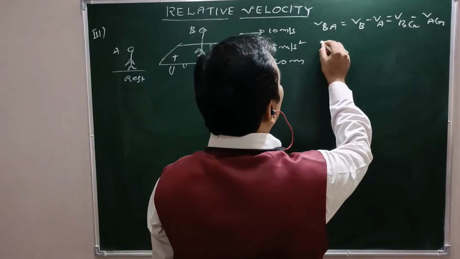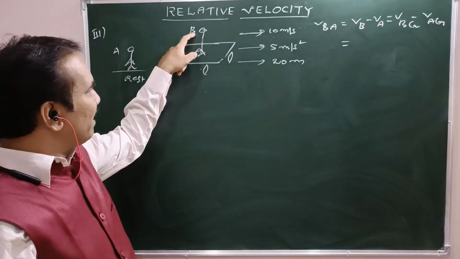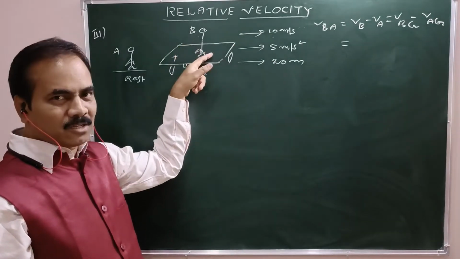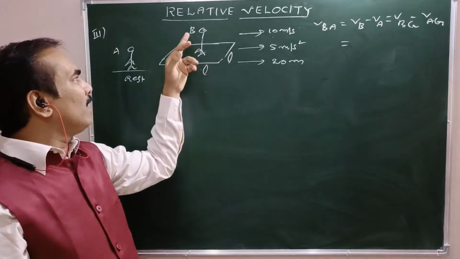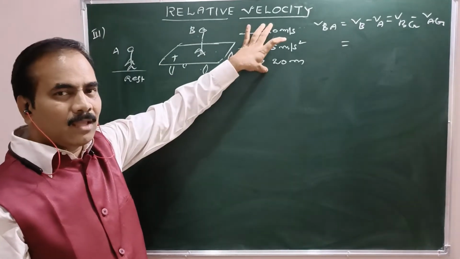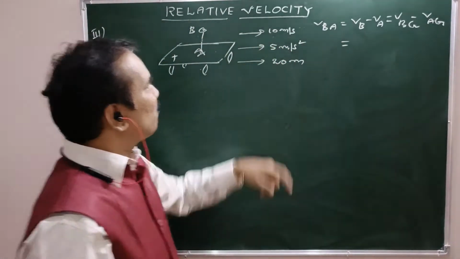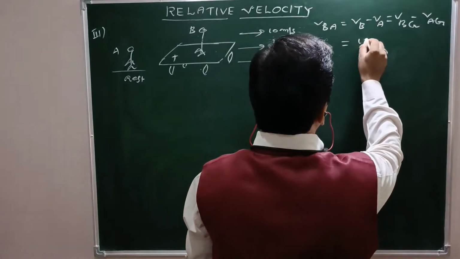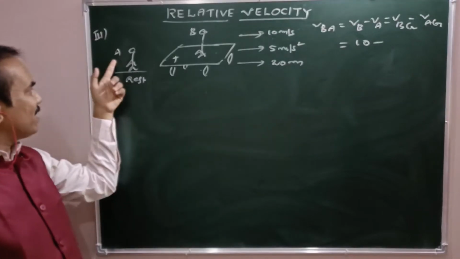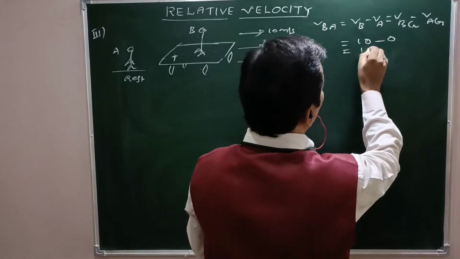Right? That is VBA equal to, what is VBG? Velocity of B with respect to ground is 10 meters per second. Of course, with respect to the trolley, he is at rest. But at the same time, as B moves along with the trolley with respect to ground, all these particulars belong to B also. Therefore, what is VBG? 10 meters per second. Minus what is VAG? With respect to ground A is at rest, so 0. That is 10 meters per second.